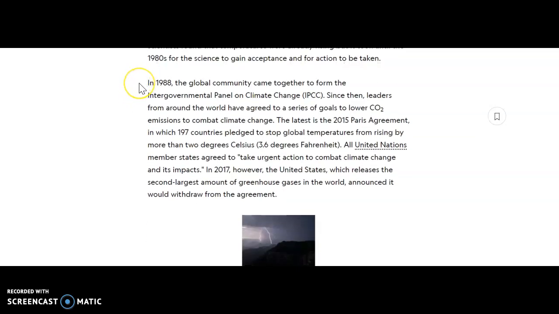In 1988, the global community came together to form the Intergovernmental Panel on Climate Change, IPCC. Since then, leaders from around the world have agreed to a series of goals to lower CO2 emissions to combat climate change. The latest is the 2015 Paris Agreement, in which 197 countries pledged to stop global temperatures from rising by more than 2 degrees Celsius, 3.6 degrees Fahrenheit.